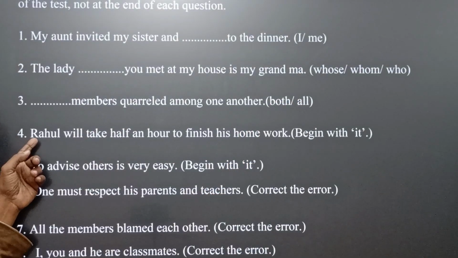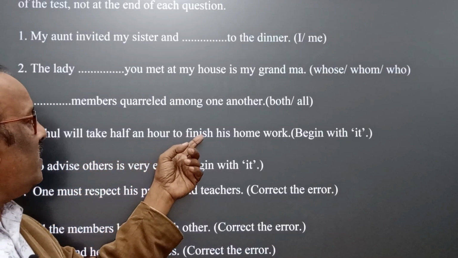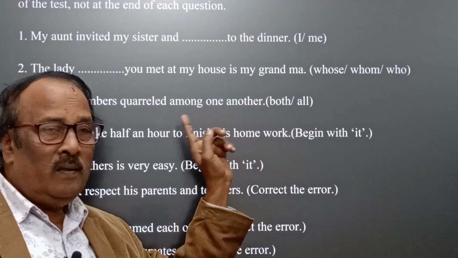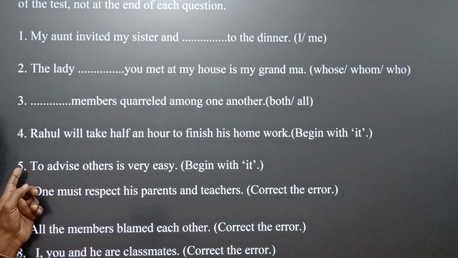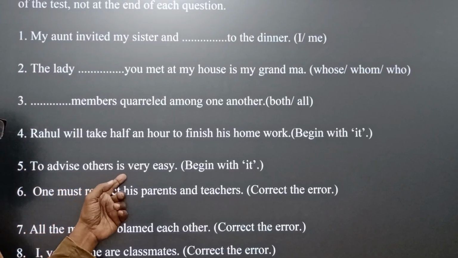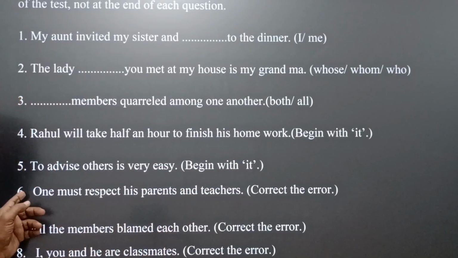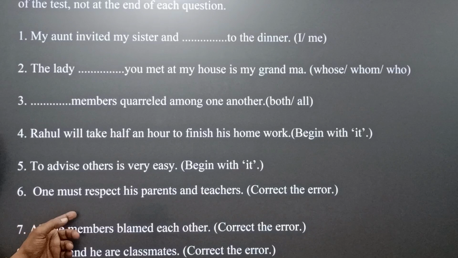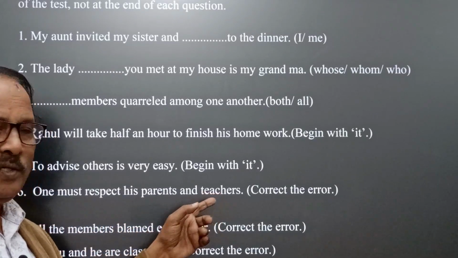Number 4. Rahul will take half an hour to finish his homework. Begin this sentence with it. Now come to question number 5. To advise others is very easy. Begin with it. Next, number 6. One must respect his parents and teachers.